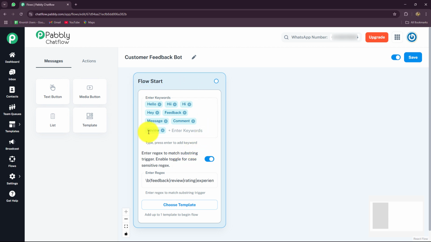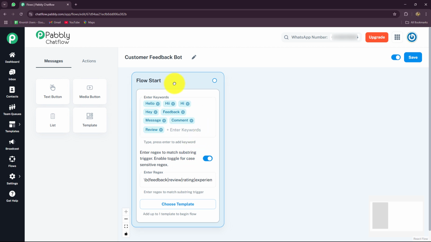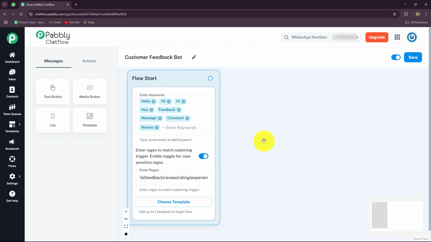Now, as we have set up our trigger step successfully, what do we want after that? When you receive a message from your customer which contains the keywords, and the keywords are matched and identified as the keywords you have decided, then your flow is going to start. As your flow starts, I want to send a message to my customers and collect their names. Basically it will be a welcome message which will also ask for the names of the customers.